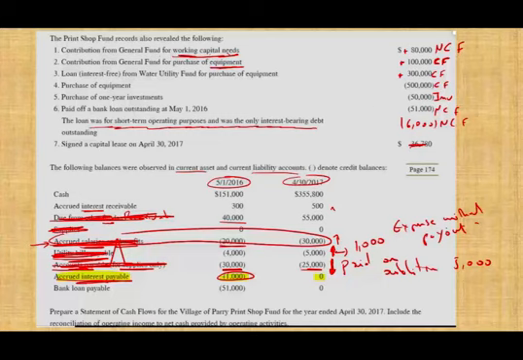So if you take 80,000 plus, we're done with that, minus 51,000, we're done with this, minus 6,000, minus 6,000, so this is 57 minus 7, so we have plus 23,000, that's non-capital financing activities, cash flow from non-capital financing activities. So this is the second section of the cash flow statement. The third section is now capital and related financing.